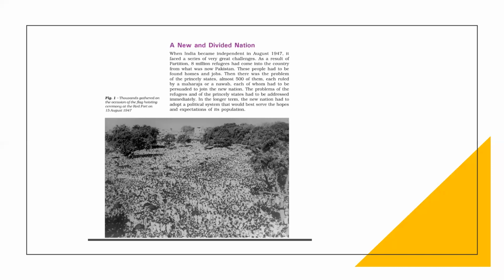Next, the second problem is the integration of princely states. See here, this line: integration of the princely states. Nearly how many princely states were there? Nearly 500 princely states were there. These princely states were ruled by Maharajas or Nawabs. In some places they were ruled by Maharajas and in some places by Nawabs. They also had to join the new country, the new nation.